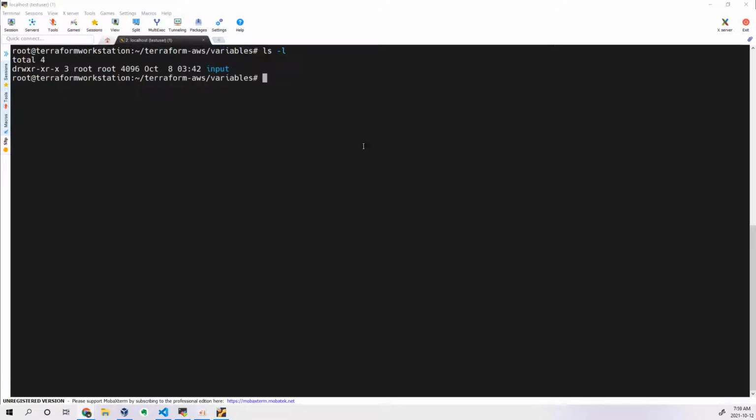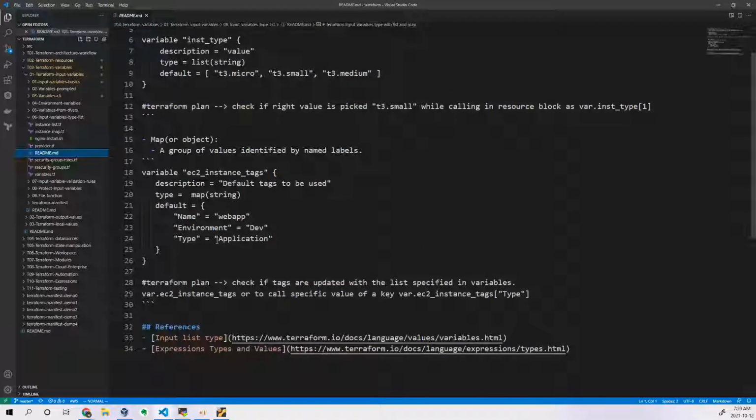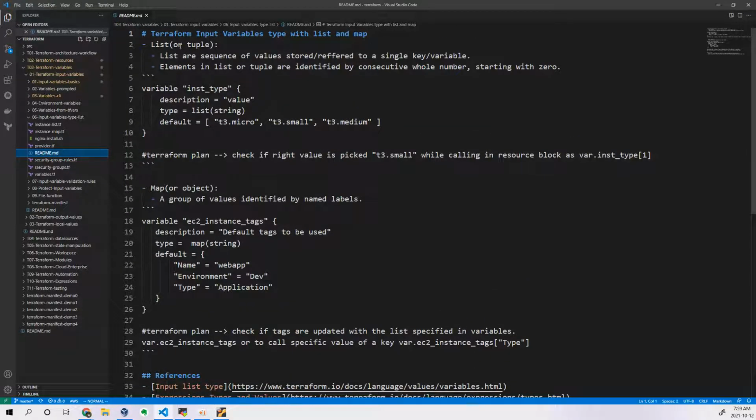Hi everyone, good morning. So I think last time we discussed variables, and we talked about the Terraform types and all. So let us try to discuss this variable type, what you are trying to declare in the example. I think this one is also done. Just want to recall this particular topic. Okay, so we have seen list format and map format.